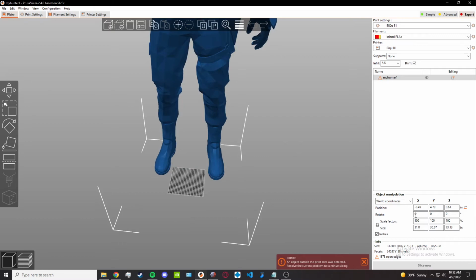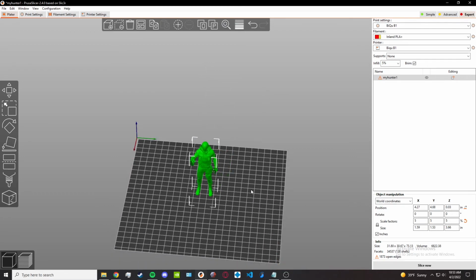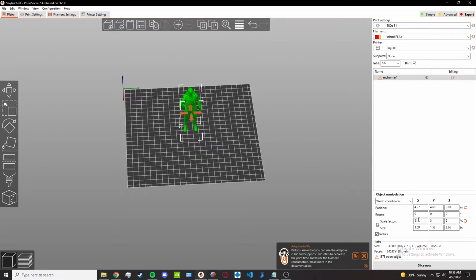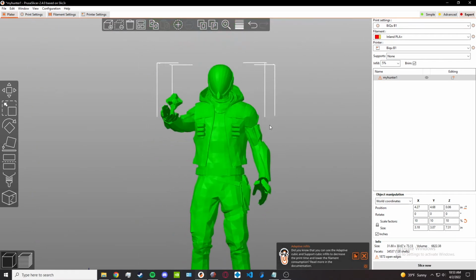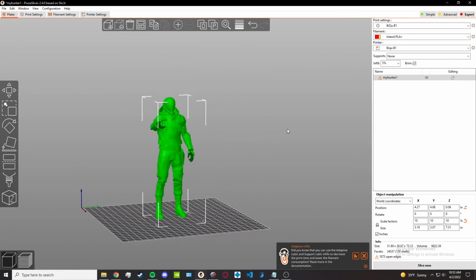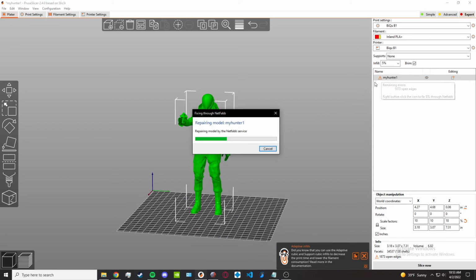like this, and scale it down to a good size.